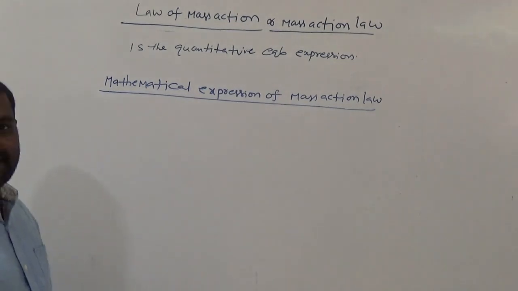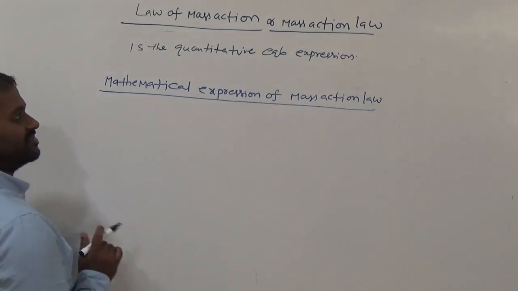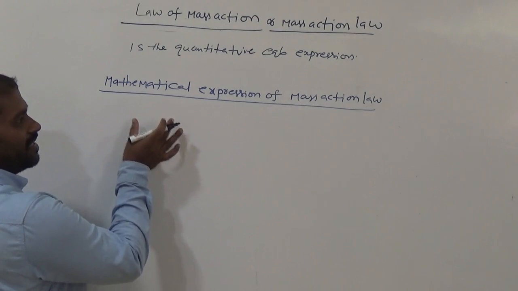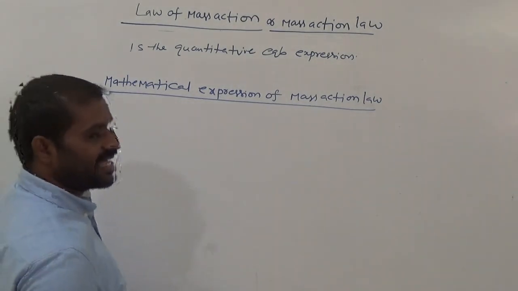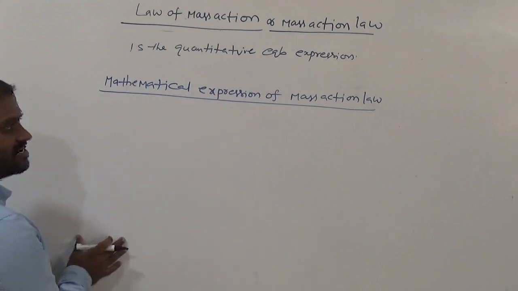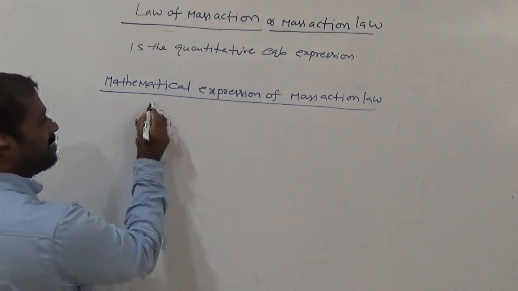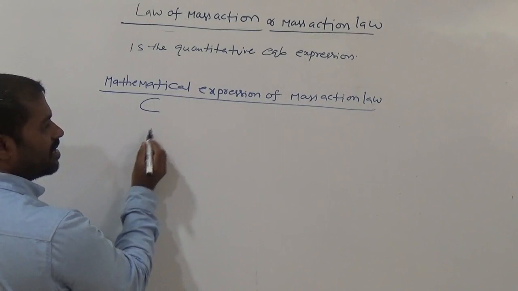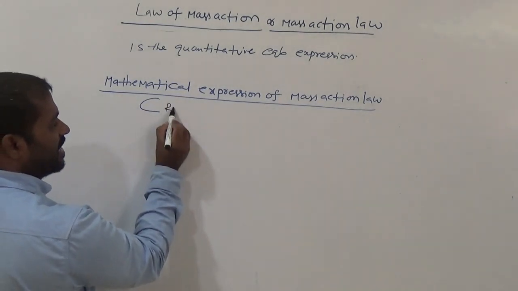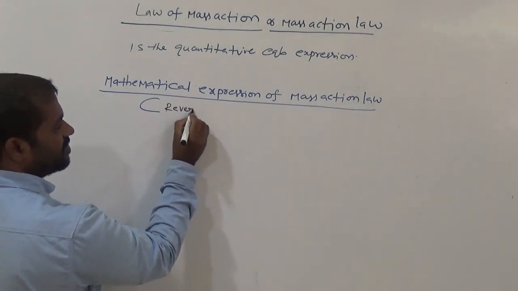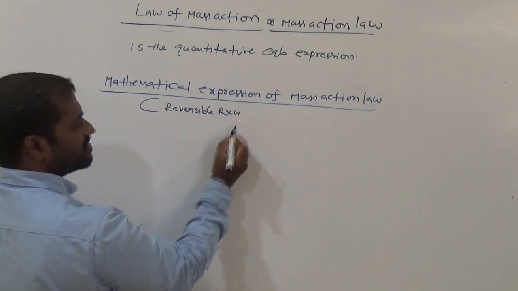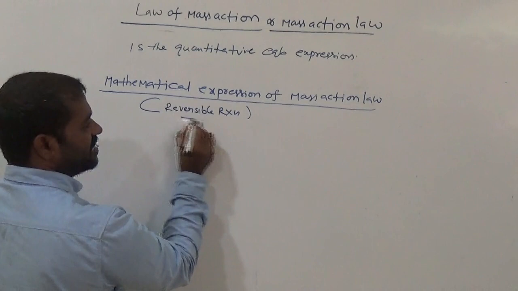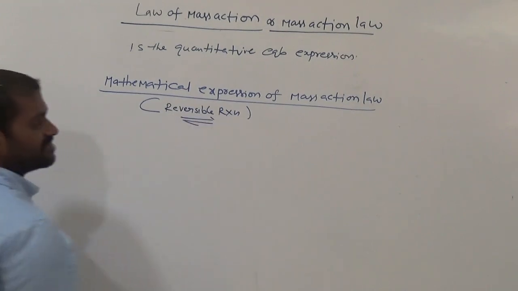The concentration of reactants, not products, reactants only. The law of mass action is applicable only for reversible reactions. Remember this. Reversible reactions, that means equilibrium reactions.